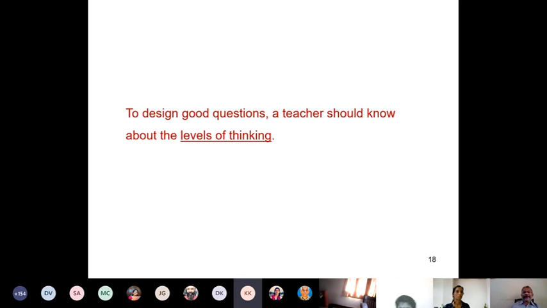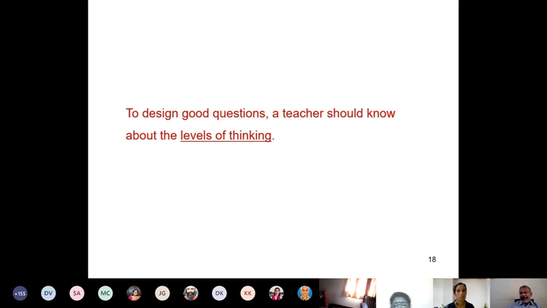A lot of them have written remember, understand, apply, cognitive thinking, analyze, evaluate. Analyze is correct, but cognitive thinking is not correct. You are talking about various levels of cognitive thinking, so cognitive thinking itself is not a level. Celine Samuel has written create, analyze, evaluate. Correct. Those are also levels.